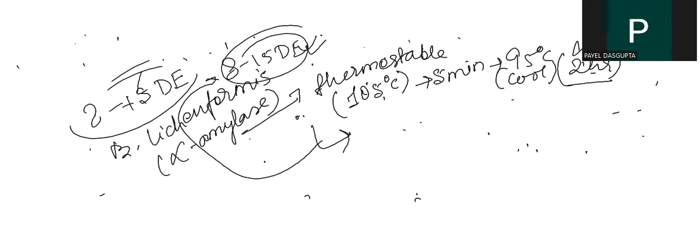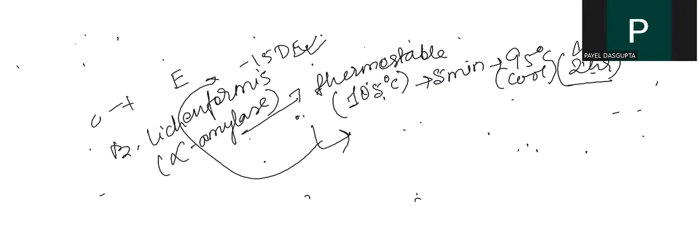Is it clear? Now, the next part we will be discussing is saccharification. Saccharification can be carried out by fungal alpha amylase, or in combination, for example for high maltose syrup.